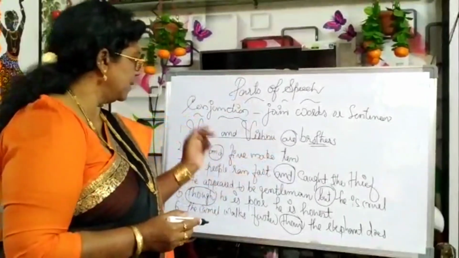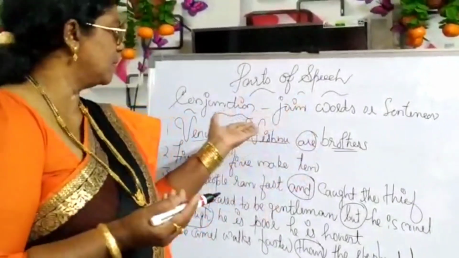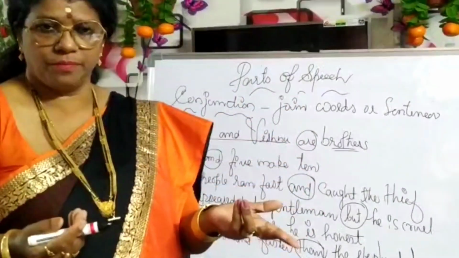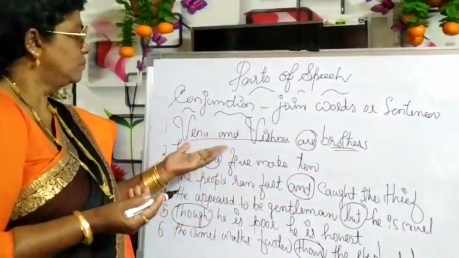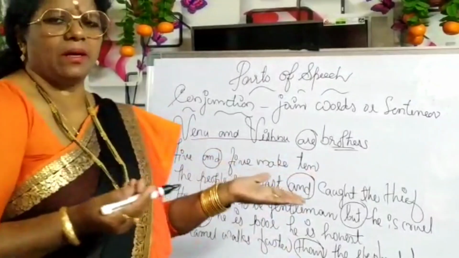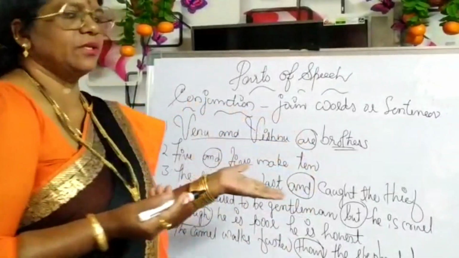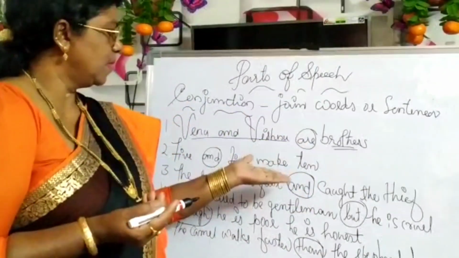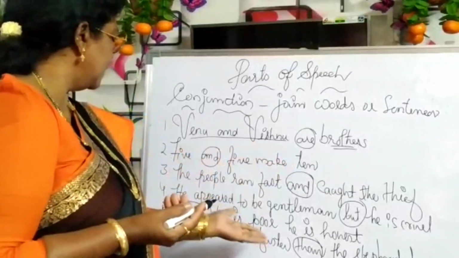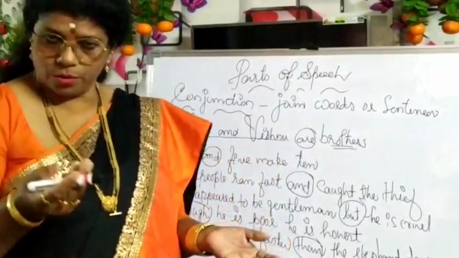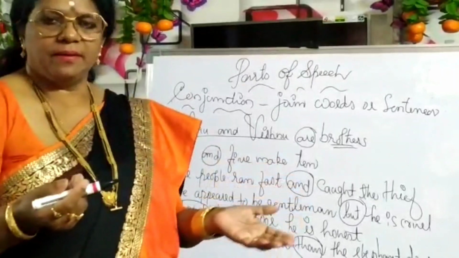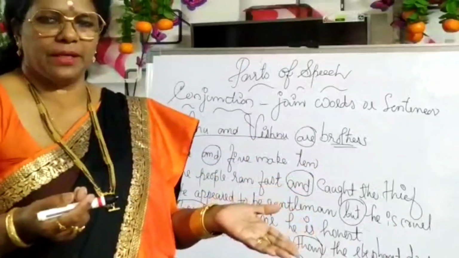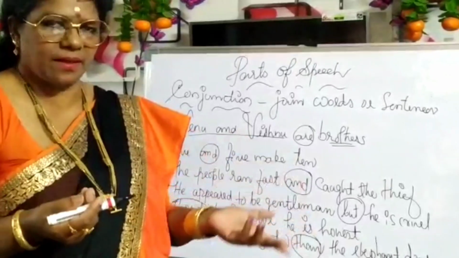Then there are so many conjunctions: not only but also, although, no sooner than. You can use many conjunctions as per the sentence. Okay?